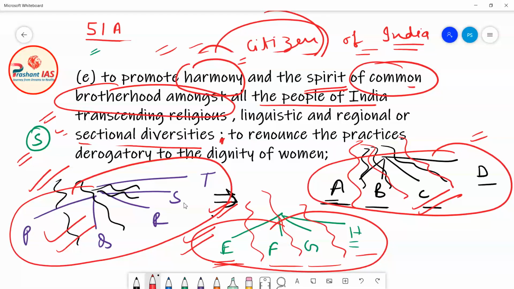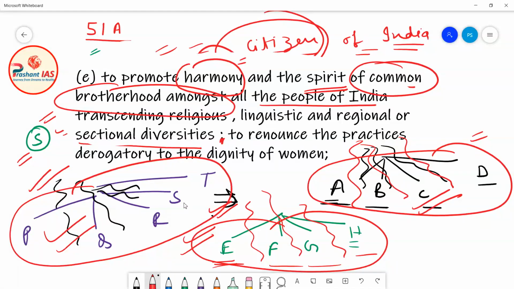India is our country. So whether you belong to any religion, whether you speak any language, whether you belong to any region, forget all these boundaries and shake hands with each other and only think that you are a citizen of India. So you will have only one identity, that you are a citizen of India. And when you have only one identity, then what will happen? There will be a spirit of common brotherhood. All the people will live like brothers and sisters, and then there will be no fights in the society. There will be all around harmony in the society.